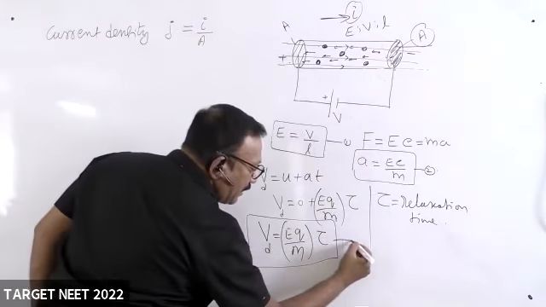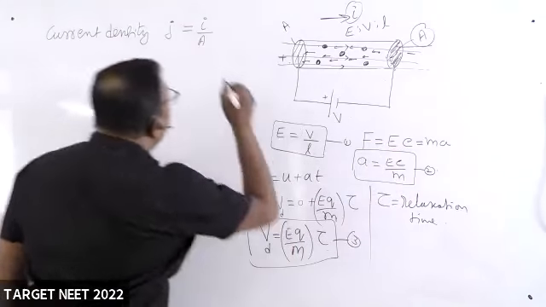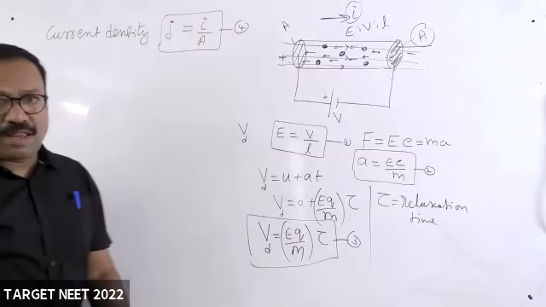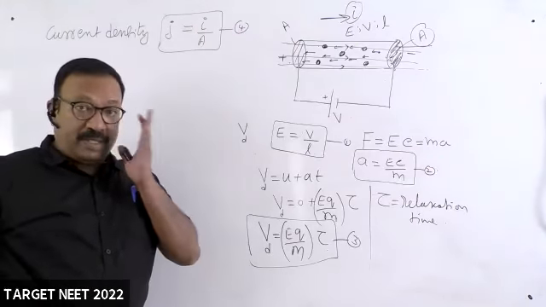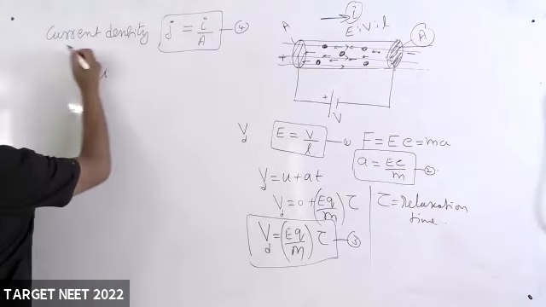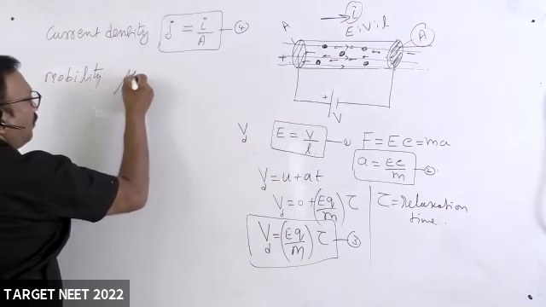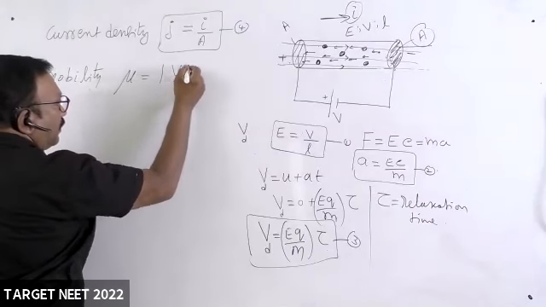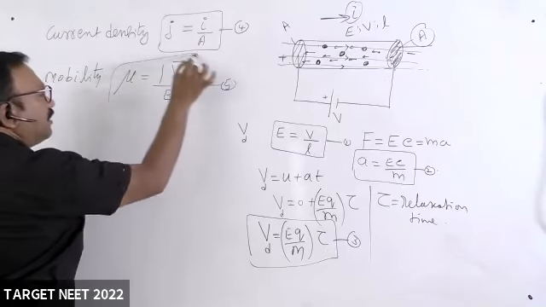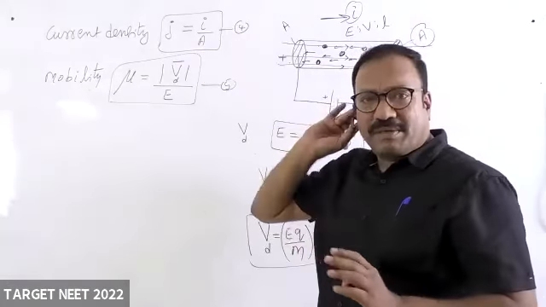I'll name this as equation 1. Oh, already 1, 2 are over. This is 3. Let it be, this is equation 4. Current density. Next, mobility. Mobility is represented by mu here. So mobility is defined as the drift velocity divided by electric field. These are the definitions you have to remember.